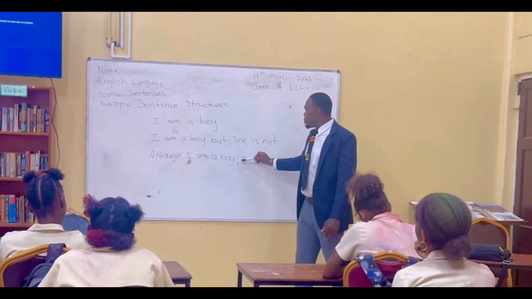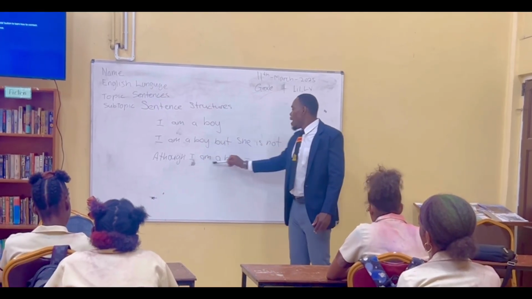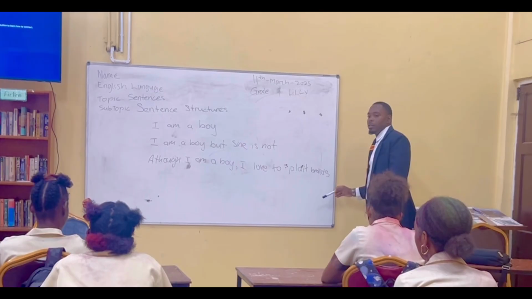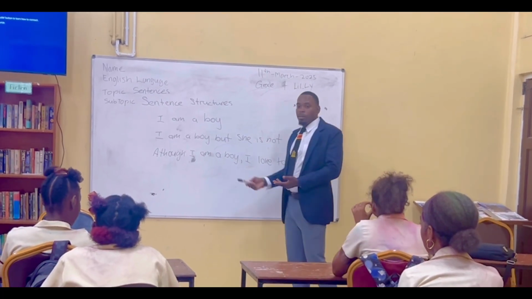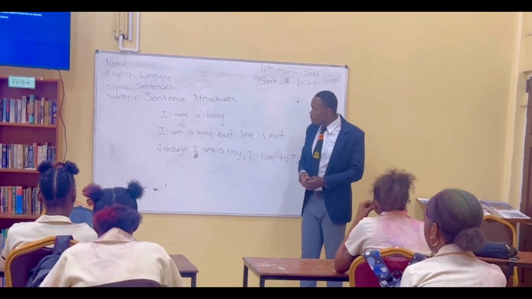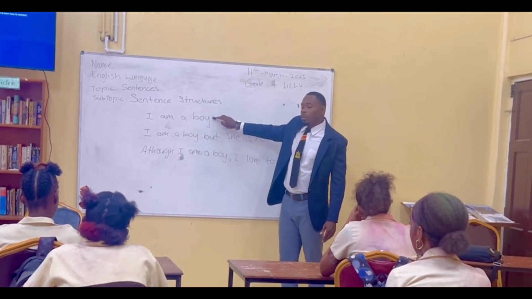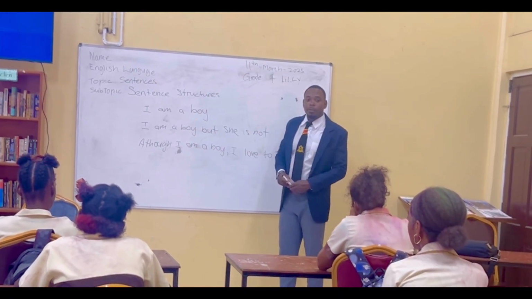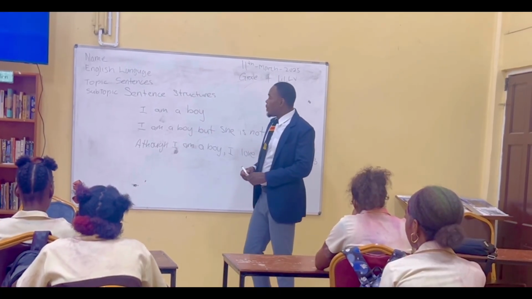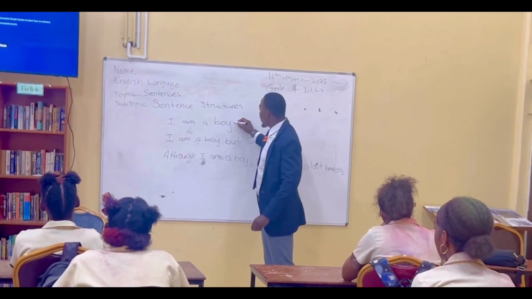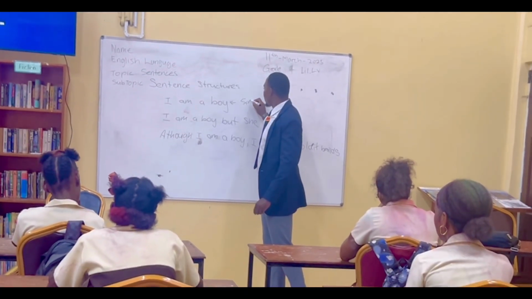Then it builds even more. Although I am a boy, I love to plait braids. So they're all different. Correct? So this is simple. This is a bit more difficult than this, and so on and so forth. So since you already guessed this is simple, this is what we classify as a simple sentence.